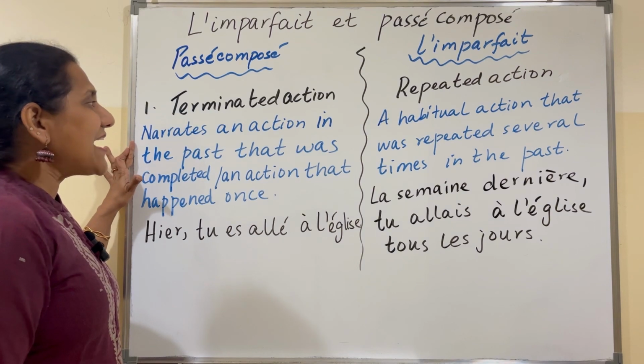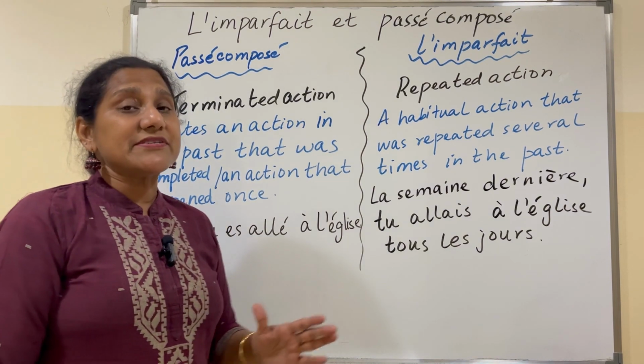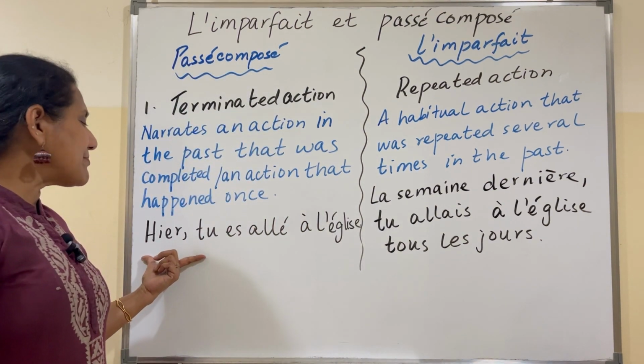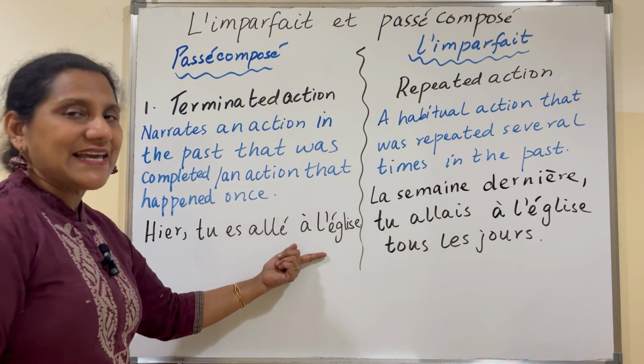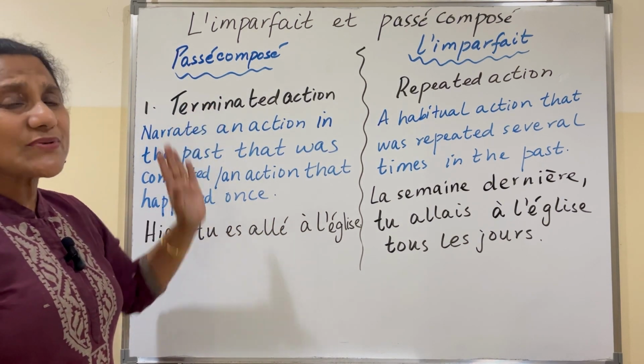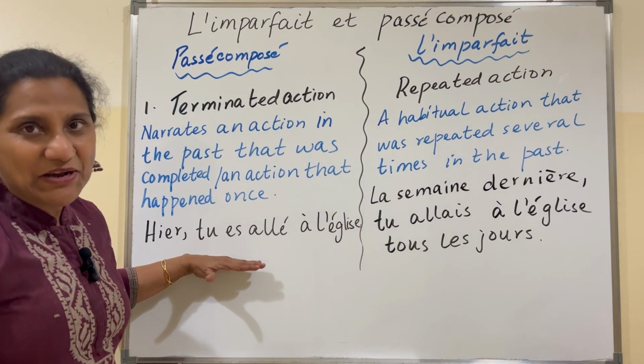It narrates an action in the past that was completed. That is an action that happened once, a one-time action. Let's take an example. Hier, tu es allé à l'église. This is a one-time action in the past. So an action that is terminated in the past will take passé composé.